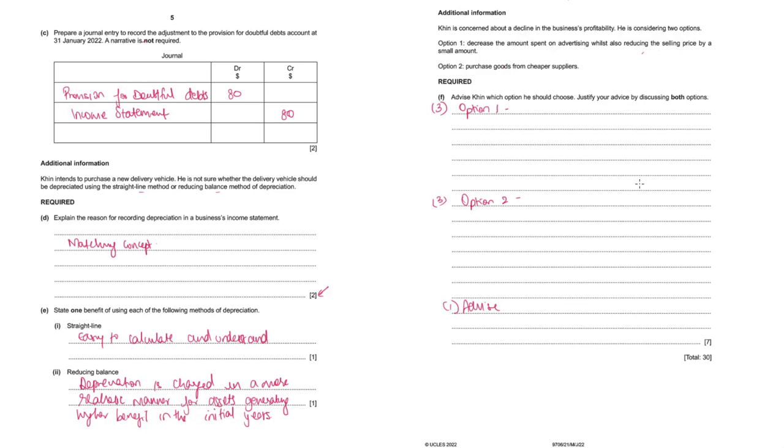Another problem is if you rely on cheaper suppliers or new suppliers, there may be problems with deliveries. Timely deliveries may not happen. So there also the business can lose customers. Ultimately, we have to give advice on whether option 1 is better or option 2 is better. I think we can write that option 2 is better, but the business has to make sure that it has good control over the type of suppliers, over the quality of the products supplied, over the deliveries. Once all of this is controlled, profits can be increased in a better way with option 2.